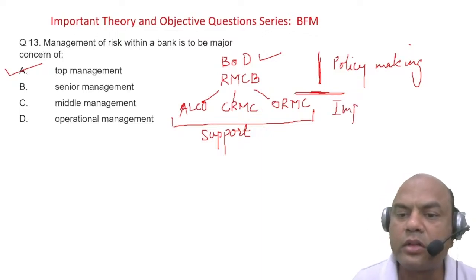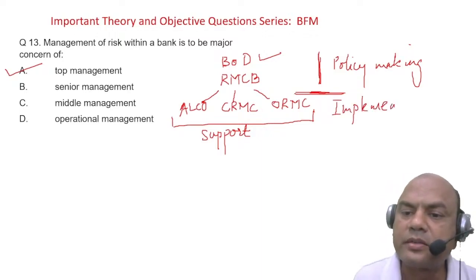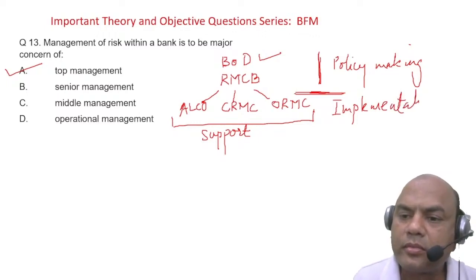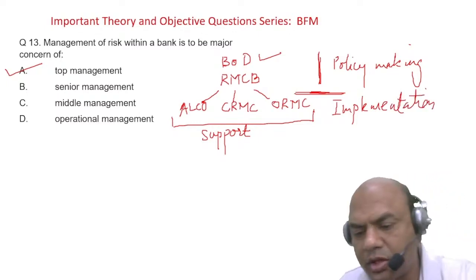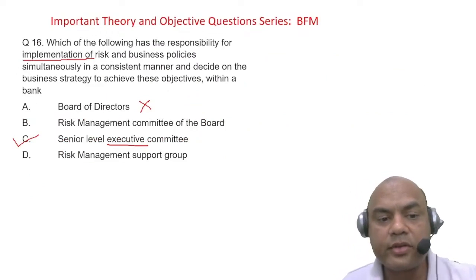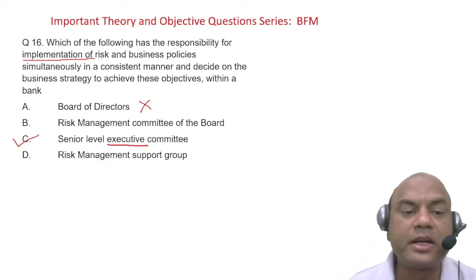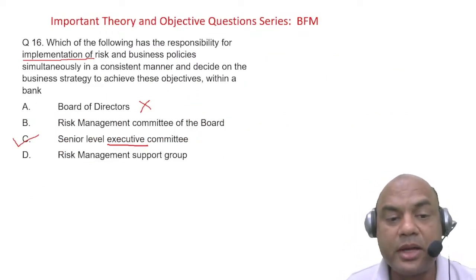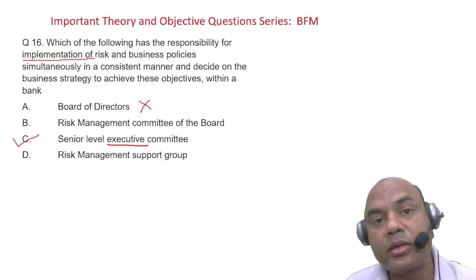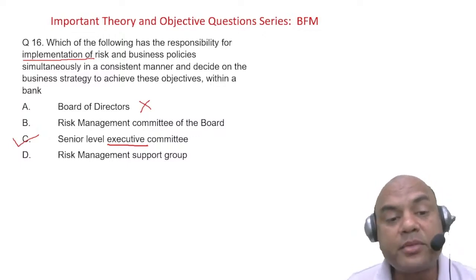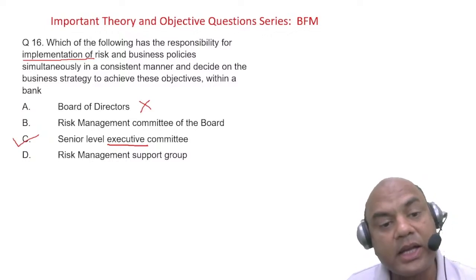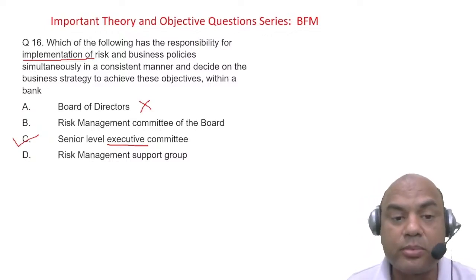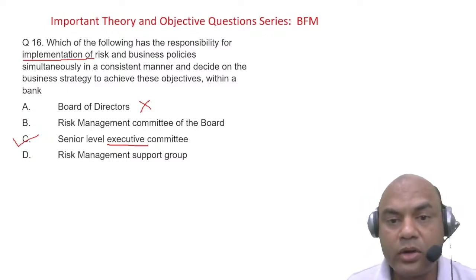So always remember this implementation. Got it? So everyone got this answer? Risk management, this RMCB and both these A and B are for policy making, and RMCB also sees to it that it is implemented, but it doesn't work personally. Okay, got the answer, everyone?